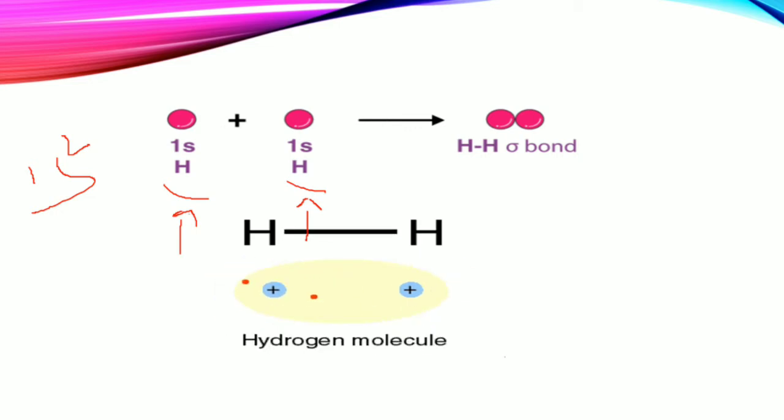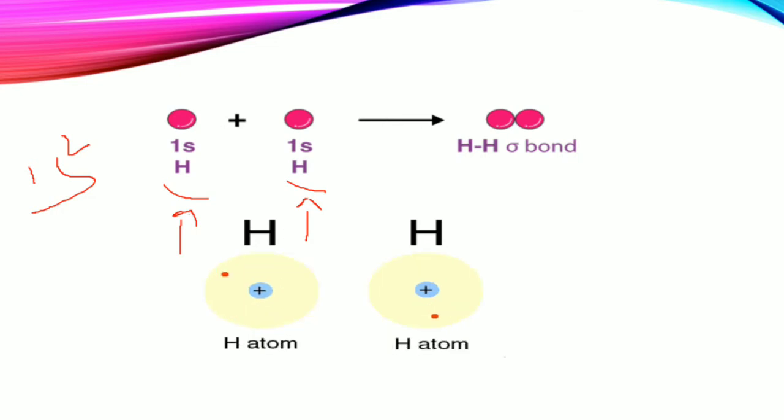You can see, right? By sharing their two electrons, which bond will they form? Covalent bond, also called a sigma bond.